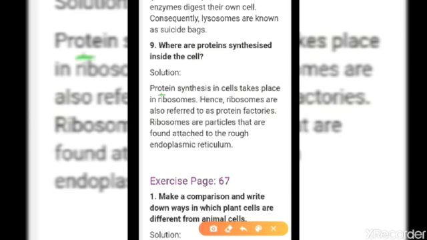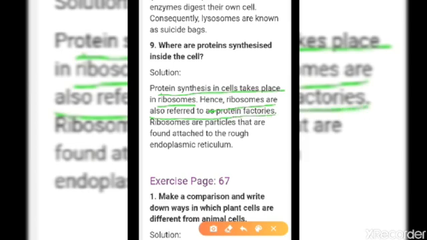See, protein synthesis in cells takes place in ribosomes. Hence, ribosomes are referred to as protein factories. I have already told you all that ribosome is also known as the protein factory. Why is it called the protein factory? Because it produces a lot of protein.